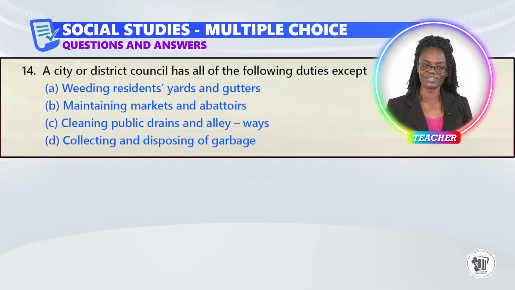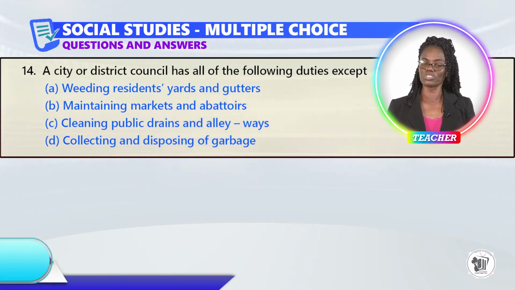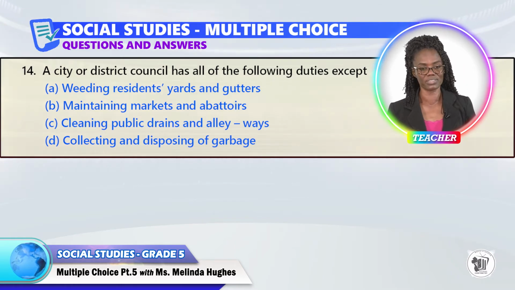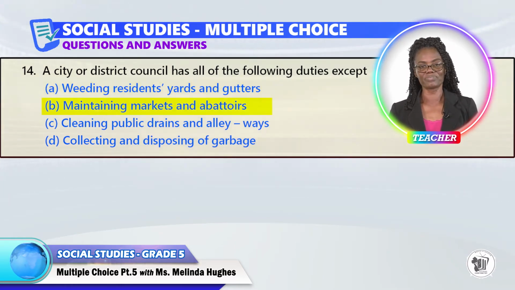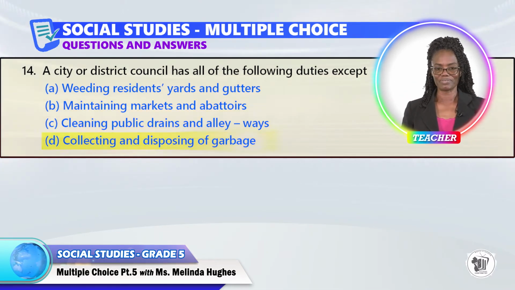Question 14. A city or district council has all of the following duties except. A, B, C, or D?